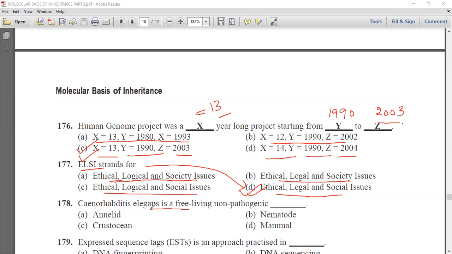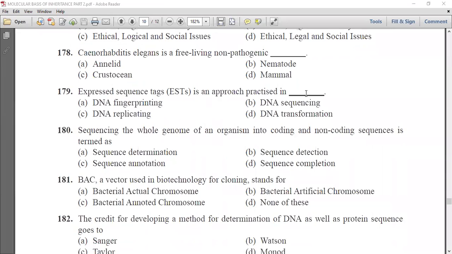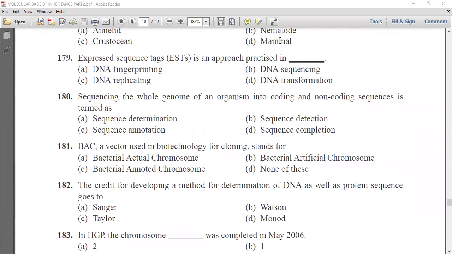Caenorhabditis elegans is a free-living non-pathogenic dash. It is annelid, nematode, crustacean or mammal. Now we know that it is nematode. Next question is, Expressed sequence tag EST is an approach practiced in dash.